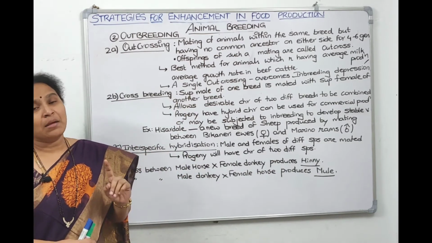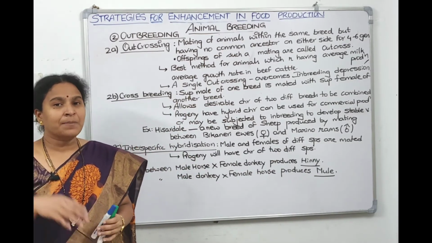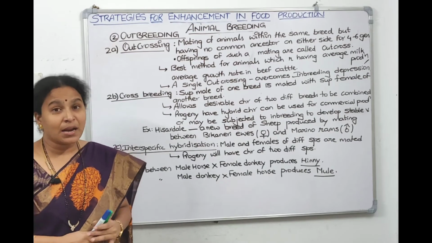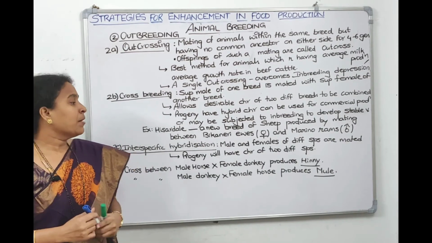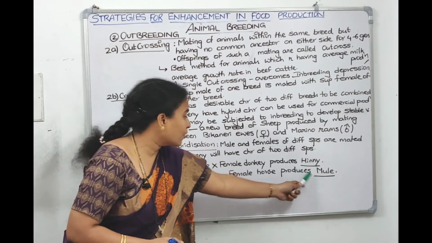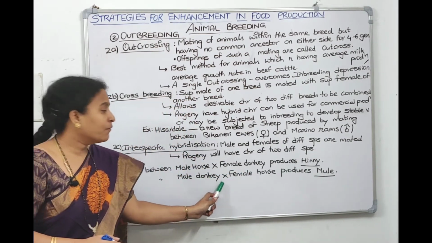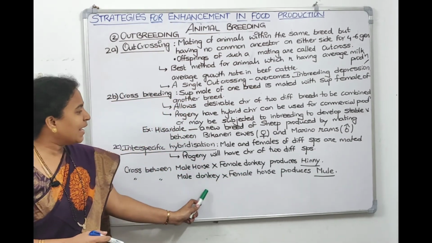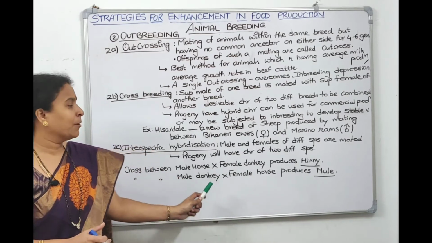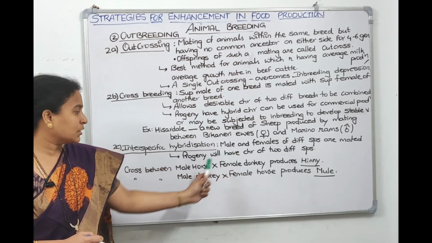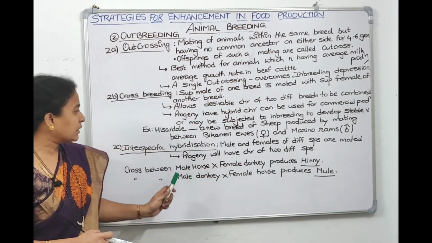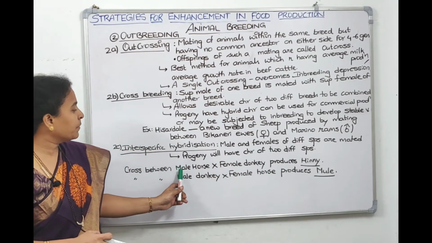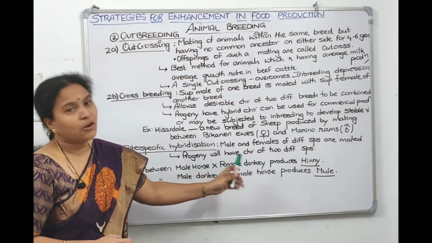Mule and hinny are both produced by crossing donkey with horse, but mule is produced by crossing male donkey with female horse, MD with FH, like that you remember. Whereas hinny is produced by crossing male horse and female donkey. It is opposite.